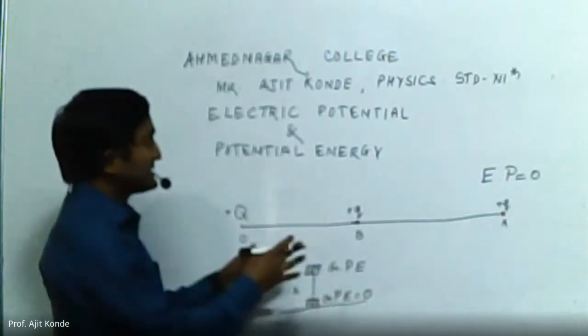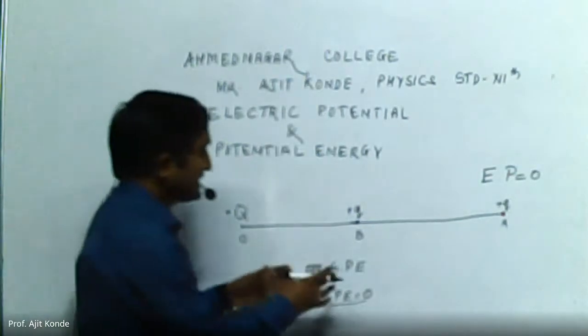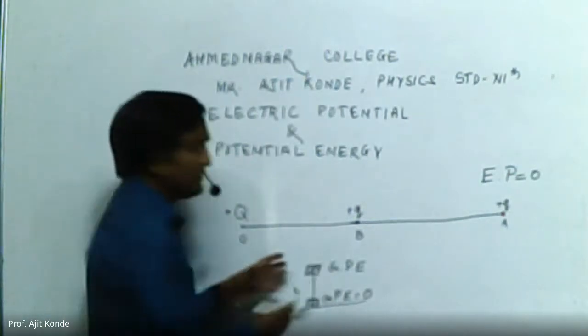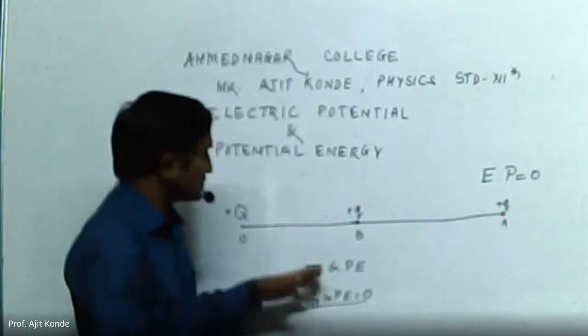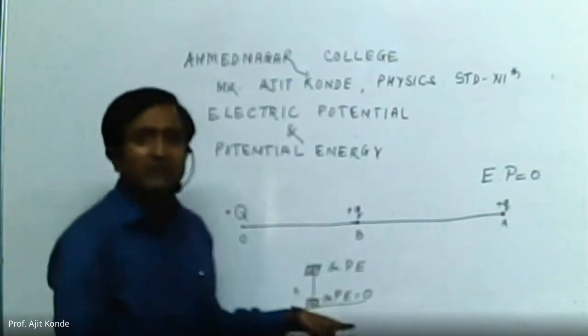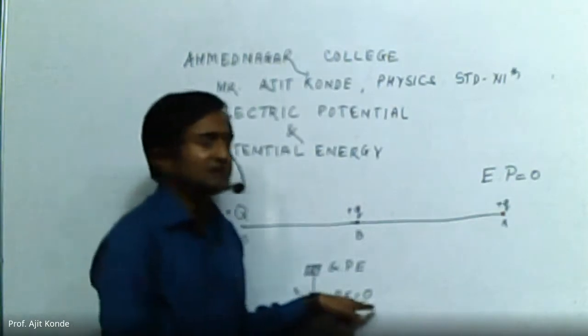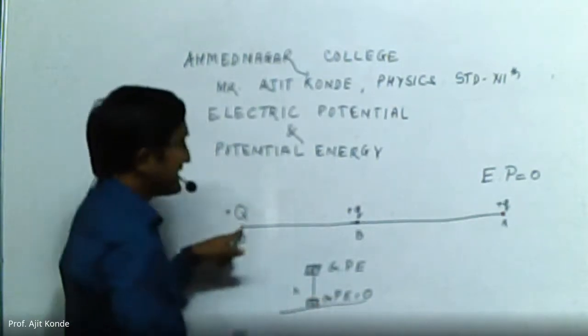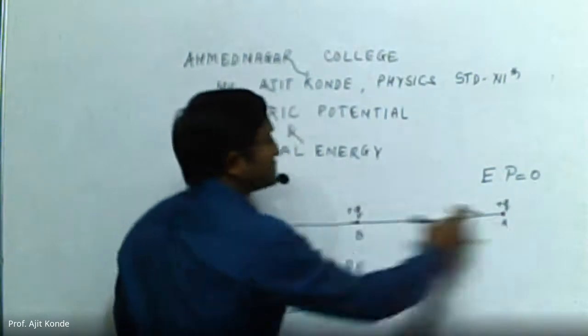Then by this, we can say that if we are doing certain work on the object, it is going to be stored in the form of potential energy. Similarly, over here we have gravitational force. But in this case, there is a repulsive force between these two charges.